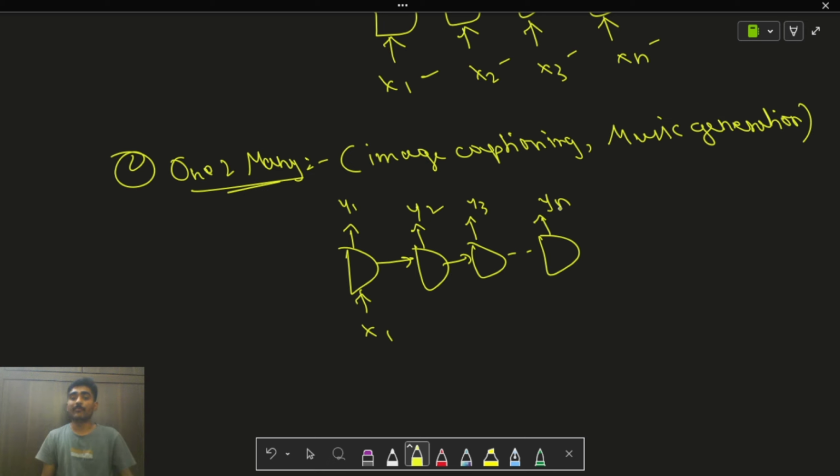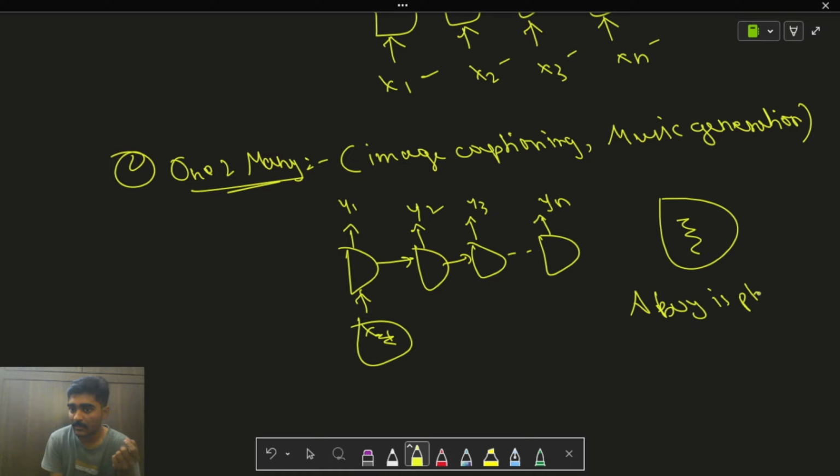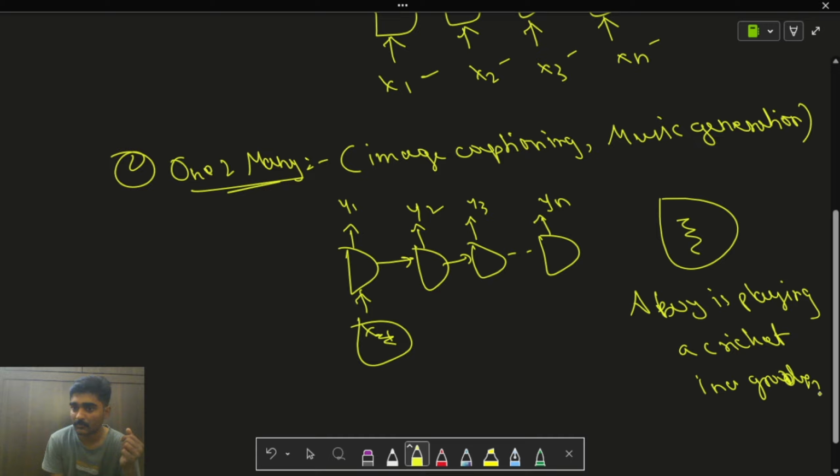In image captioning, let's say we have an image of a boy playing cricket. We'll take this image and send it over here. Now what our recurrent neural network does is it entirely processes the image and continuously generates a sequence of output. What output does it generate? A boy is playing cricket, let's say in a garden. A boy is playing cricket in a garden. So this is the output.